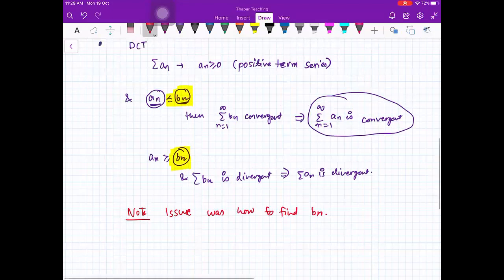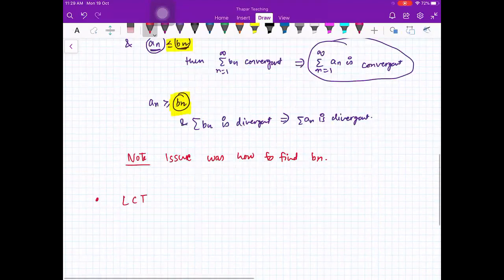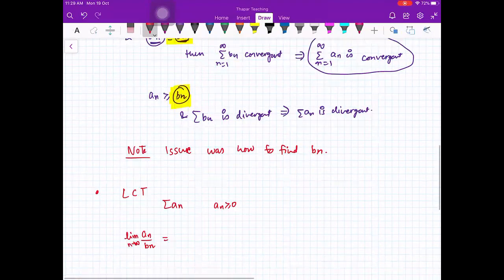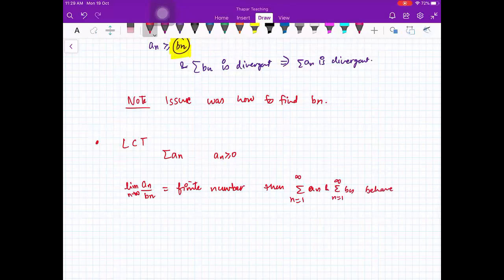Okay. And similar to DCT, there was LCT, the limit comparison test. What is the limit comparison test? That was that you have a series of positive terms again, and another series bn, and the limit as n goes to infinity of an upon bn is a finite number. This was what we have done in the last class. Then sigma an and sigma bn, n from 1 to infinity, behave similarly.